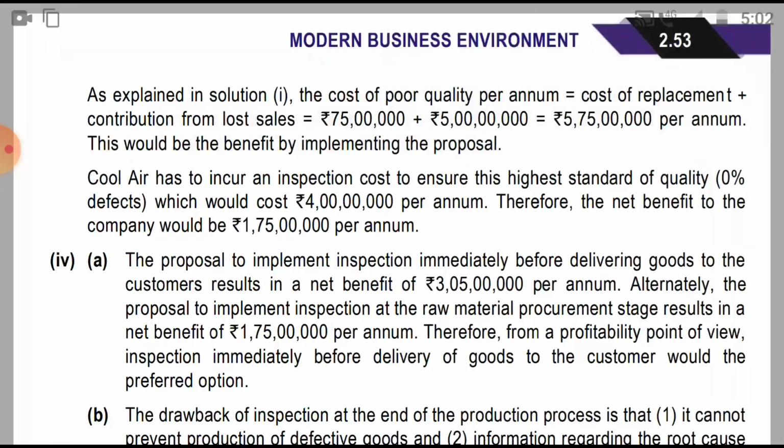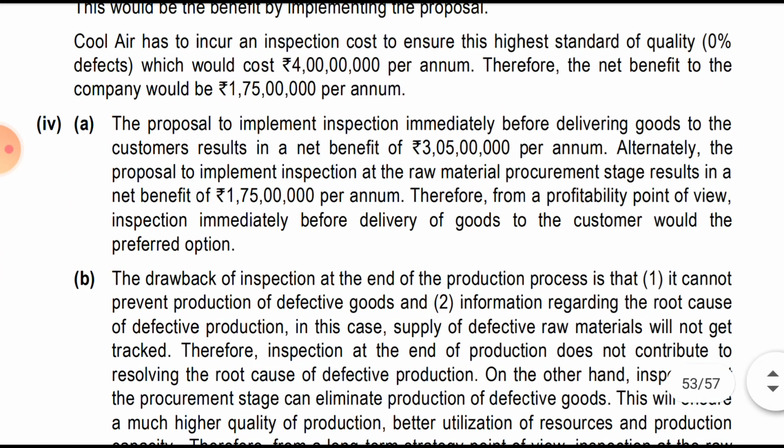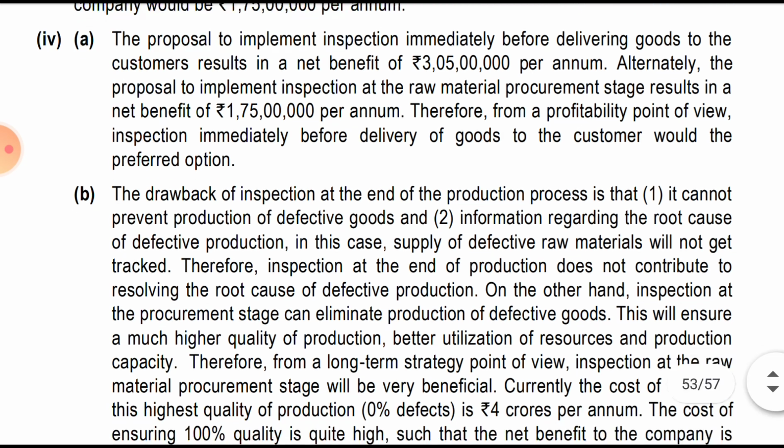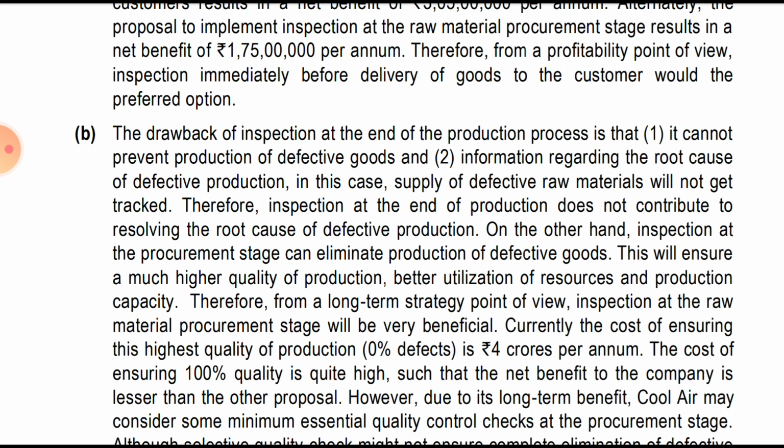We will read the answer. The proposal to implement the inspection immediately before the delivery of the goods to the customer results in the net benefit of 3 crore 5 lakh. Alternatively, the proposal to implement the inspection at the raw material procurement stage, the benefit will be 1 crore 75 lakh. Therefore, from the profitability point of view, inspection immediately before the delivery of the goods to the customer would be the preferred option. Then part B, that is from the long term perspective.